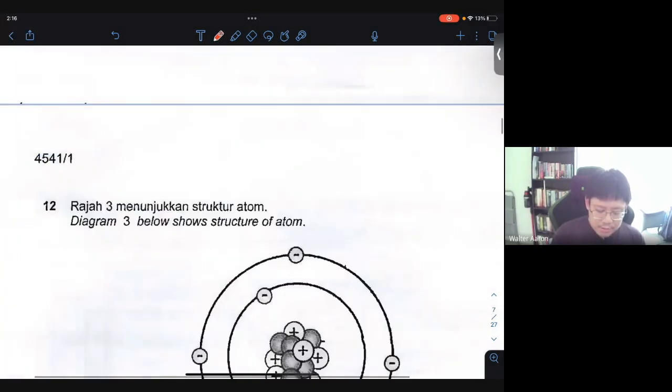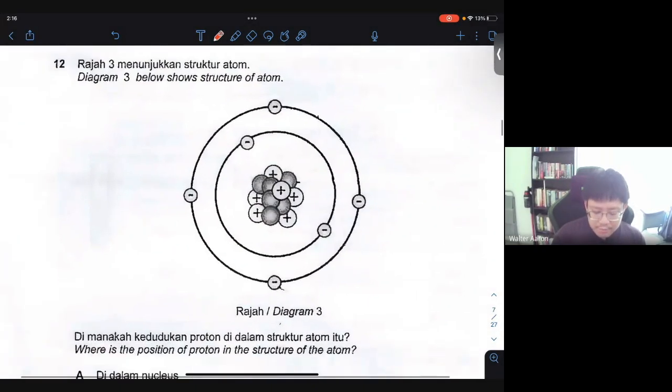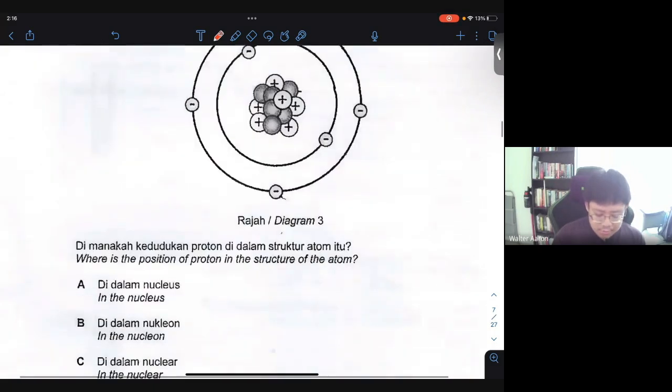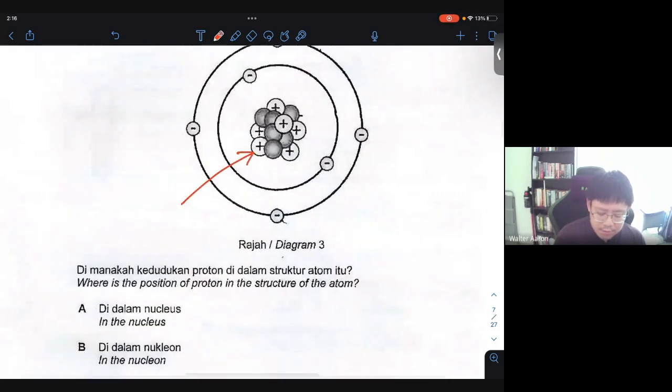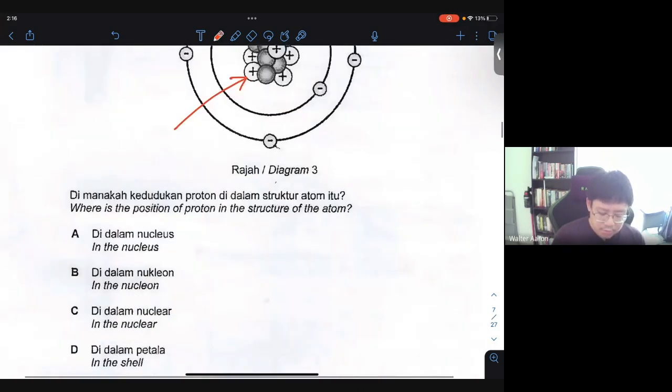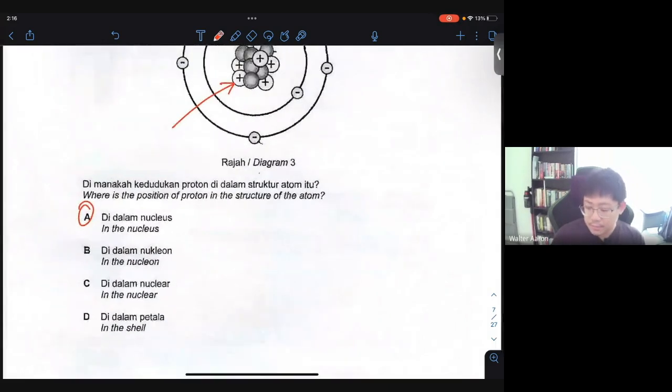Let's take a look at the next one. 12. Diagram 3 shows the structure of the atom. So we have an atom with 2 electron shells with different numbers of electrons. It has 4 valence electrons. So where is the position of the proton in the structure of the atom? I'll say the proton is located in the nucleus itself, right? So therefore, the answer here will be in the nucleus. So the answer will be A.